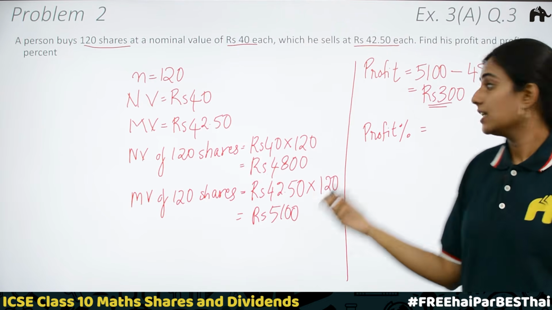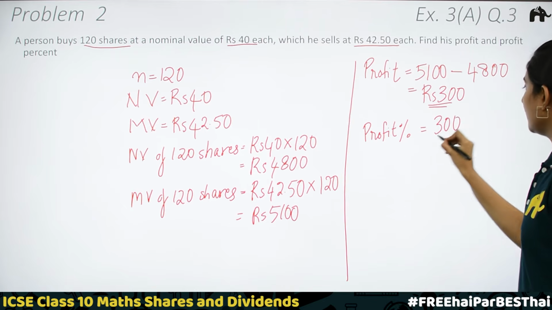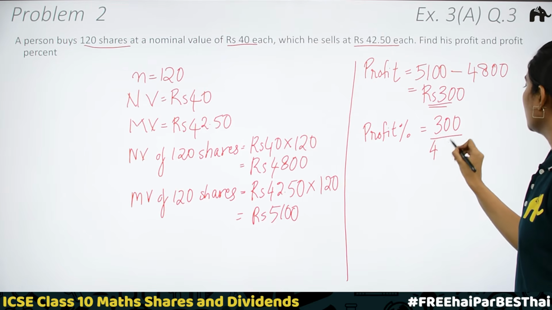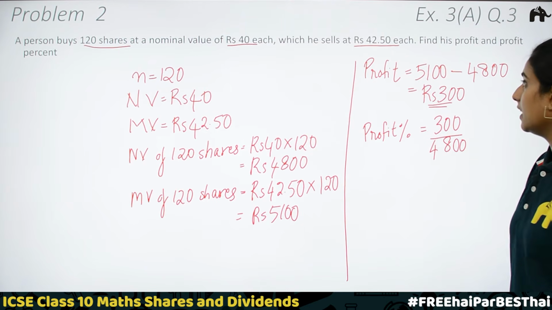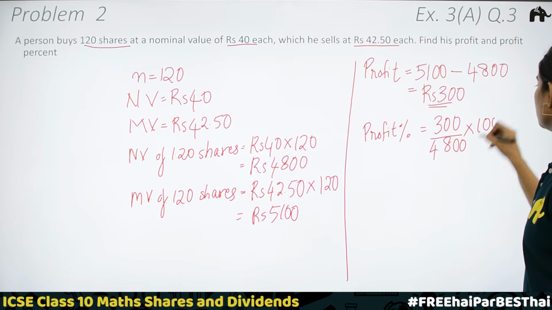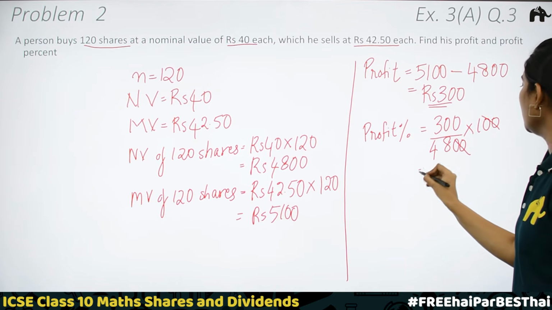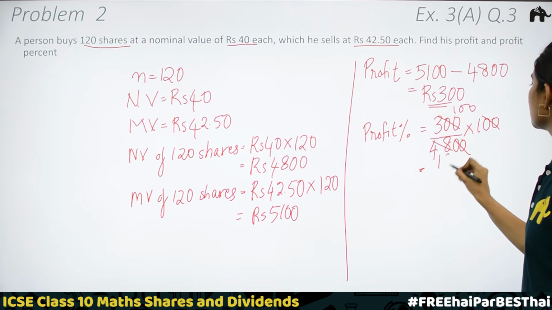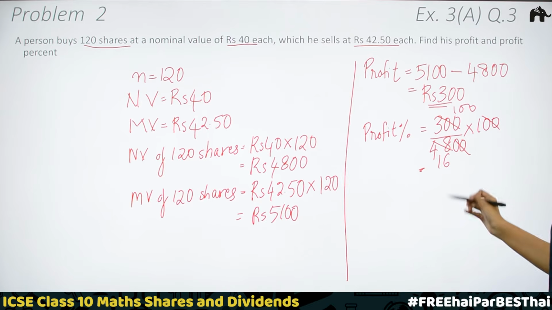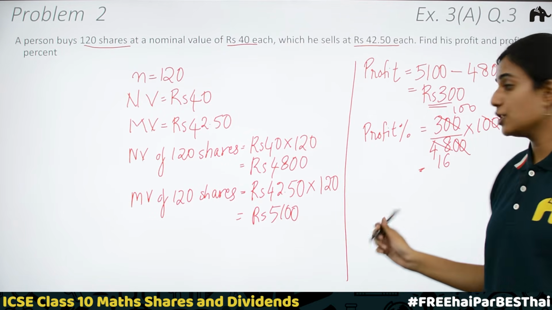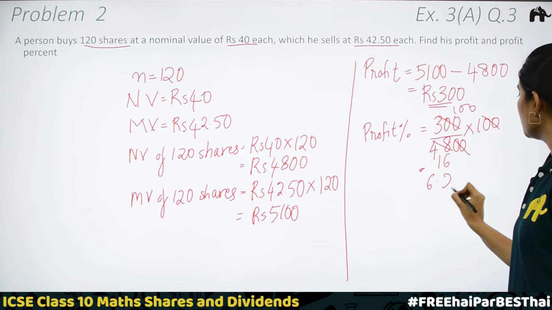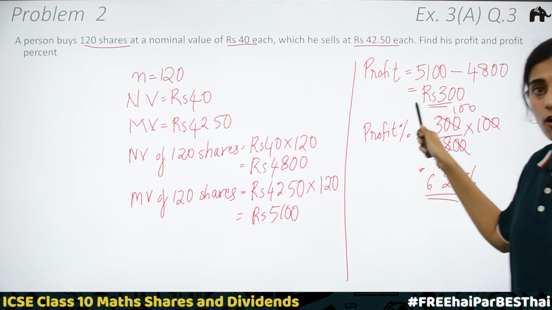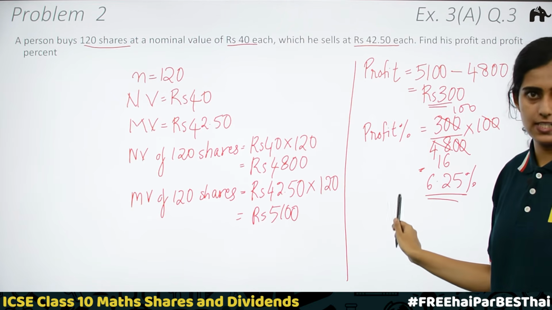Into 100. 300 divided by 4,800 into 100. 300 divided by 48. What do you get as the answer? Your final answer should be 6.25%. This is how you find the profit and the profit percentage.